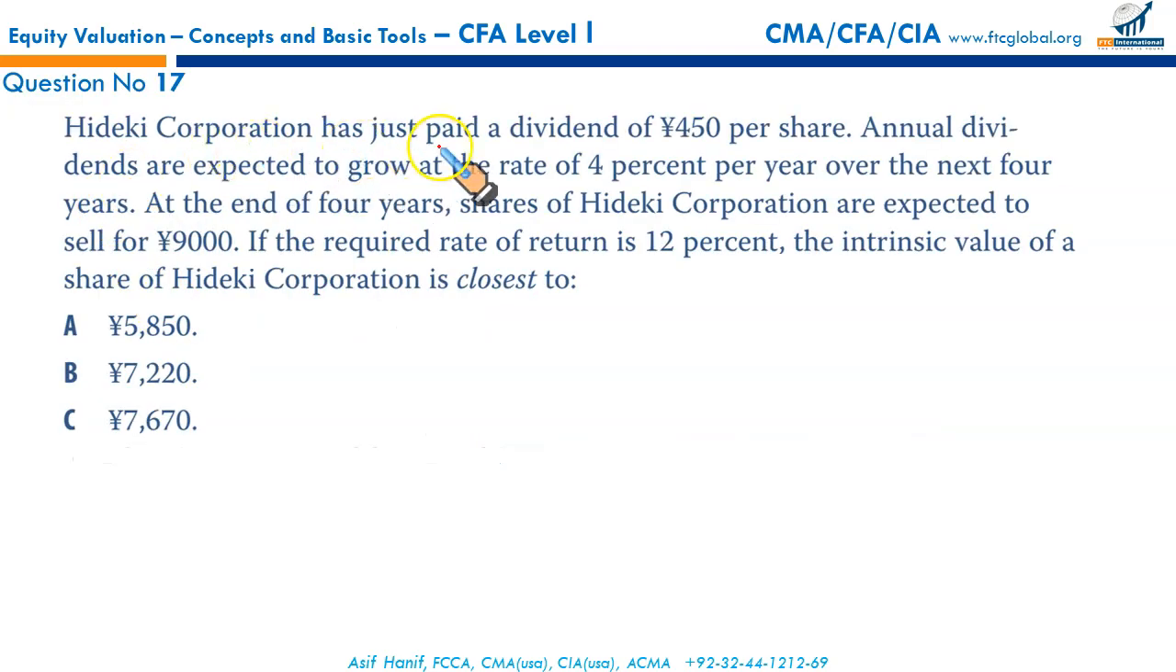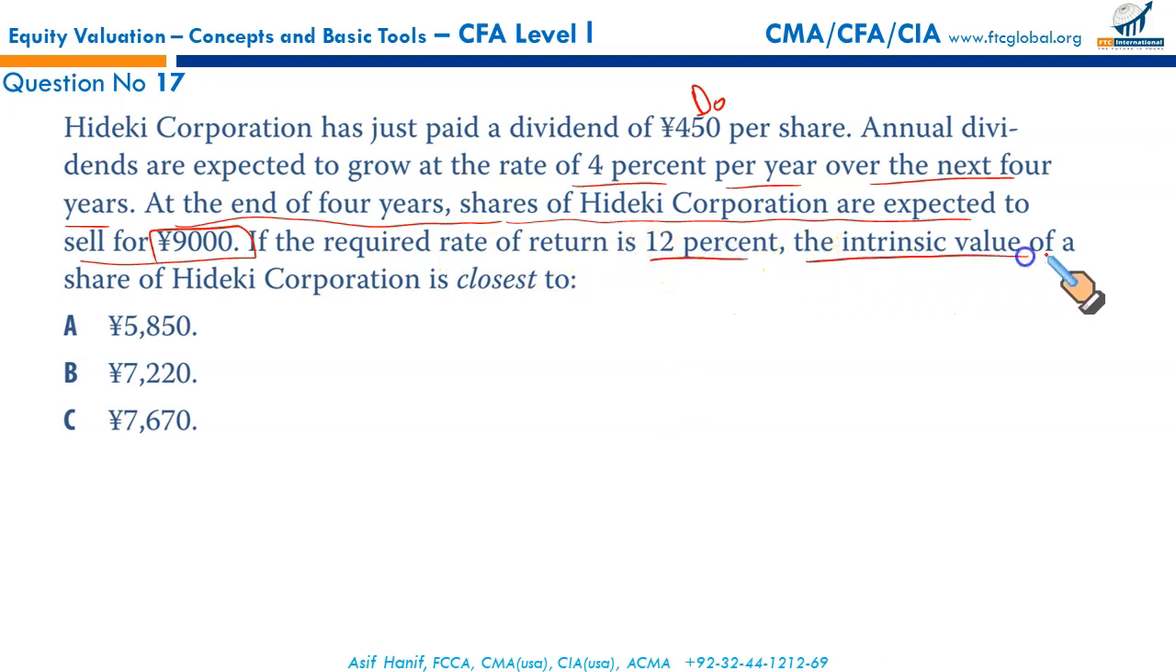Hideki Corporation has just paid a dividend of yen 450 per share. That's the current dividend, I'll call it D0. Annual dividends are expected to grow at a rate of 4% per year over the next 4 years. And at the end of 4 years, shares of Hideki Corporation are expected to sell for 9,000 yen. That is good for us. We have been given the share price at the end of year 4. If the required rate of return is 12%, the intrinsic value of a share of Hideki Corporation is closest to.